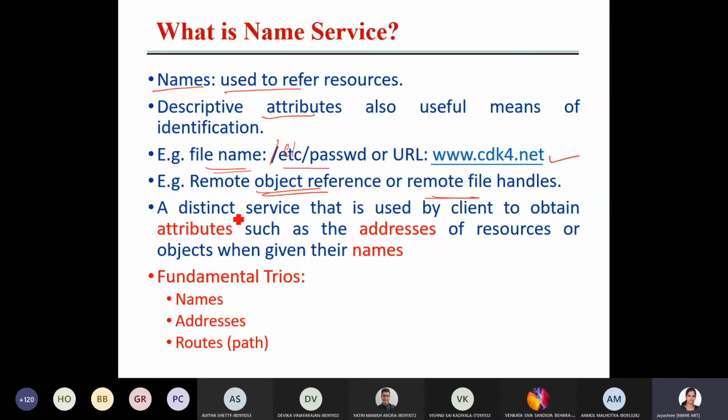So what is a name service? A service that is used by a client to obtain attributes such as addresses of resources or objects when given the name. Just to identify or to access this address, we give a name. A service which allows us to access resources by providing their names is a name service.